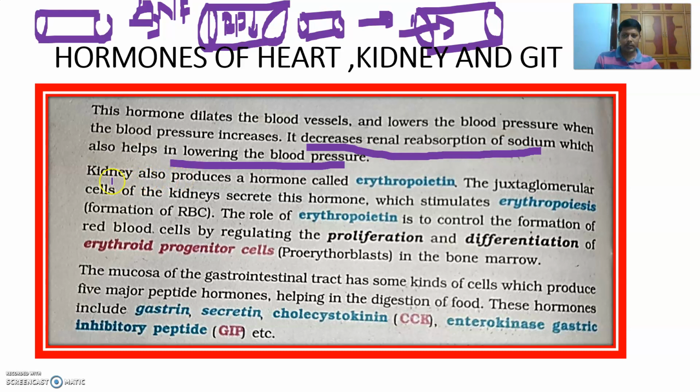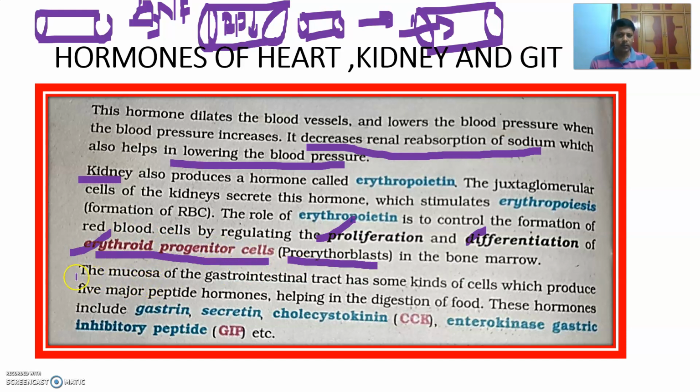Okay, kidneys. Next, we talk about the kidney. Kidneys also produce a hormone called erythropoietin. The juxtaglomerular cells of the kidney secrete this hormone, which stimulates erythropoiesis, the formation of RBC. The role of erythropoietin is to control the formation of red blood cells by regulating the proliferation and the differentiation of the erythroid progenitor cells, the pro-erythroblasts in the bone marrow. You learn these things in stem cells. Erythroid progenitors are the cells from which RBC are formed.